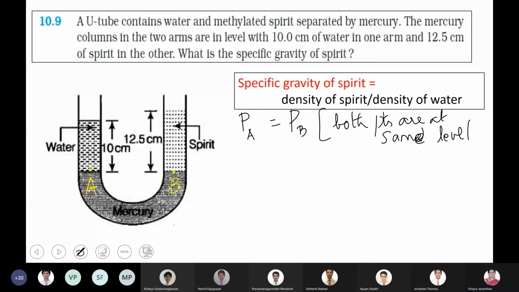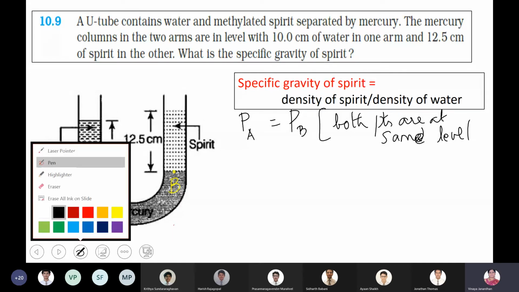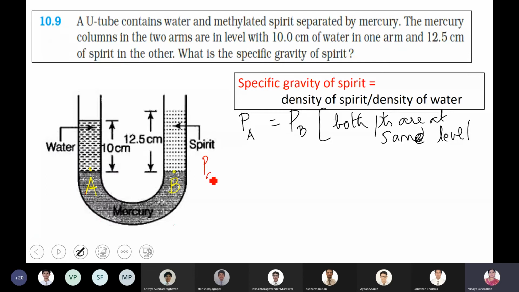Let me write: the pressure at point A will be equal to atmospheric pressure P_A plus the pressure exerted by the water column. So h_W, because the general formula is h rho g, correct? The height of the water column, density of water, acceleration due to gravity.